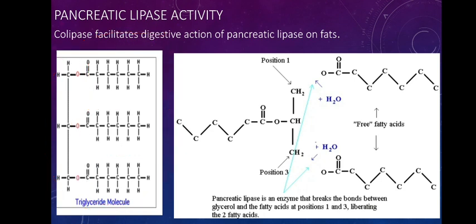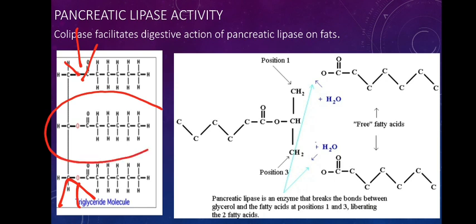Now, we also know that for digestion to take place, the fatty acids should be separated from the glycerol molecule. This pancreatic lipase has one more weakness, and the weakness is that it can act on the first and the third carbon atom only. It cannot act on the middle one. So it will act on these 2 points and break them. See, here the bond is broken.